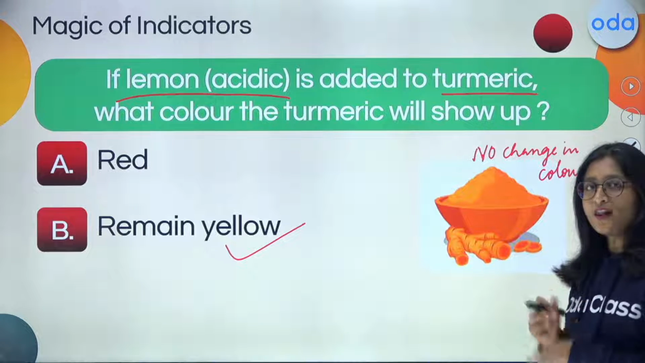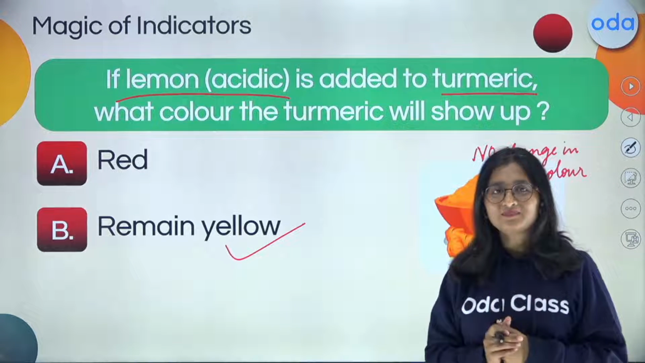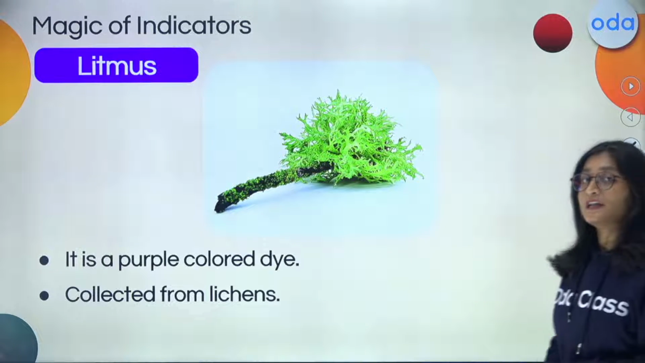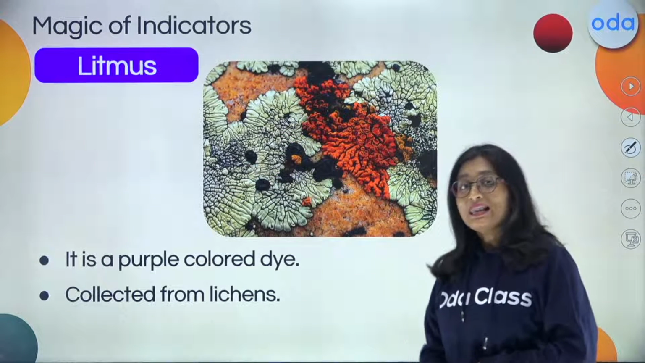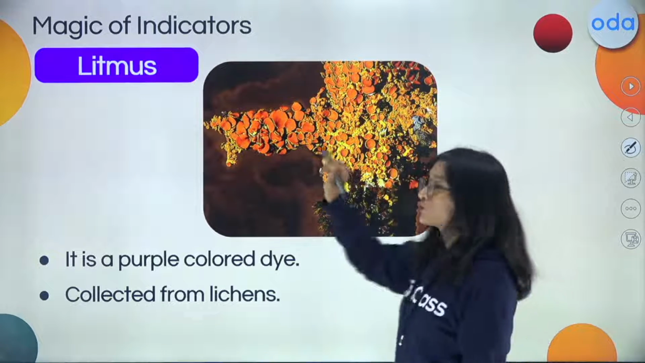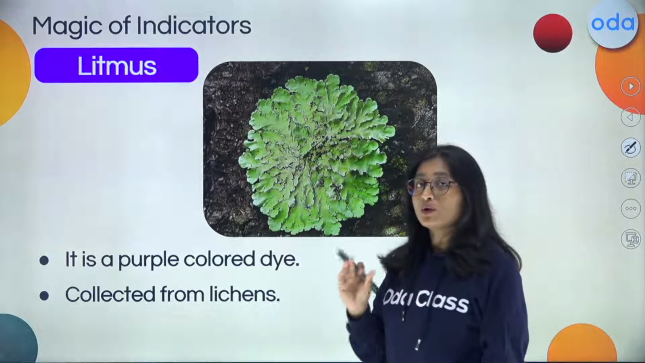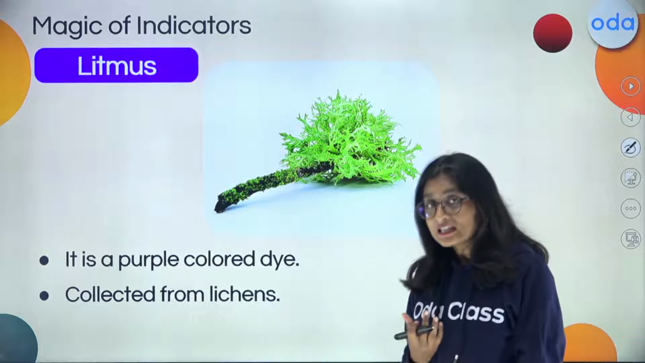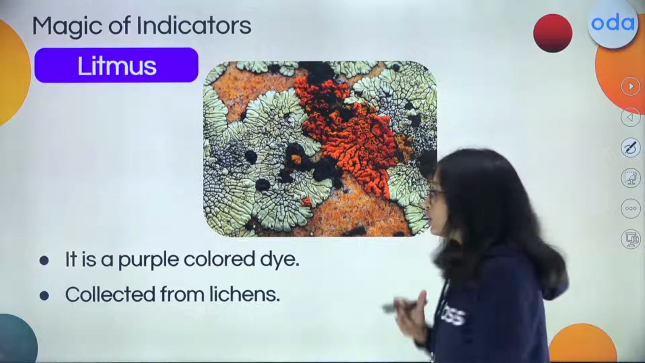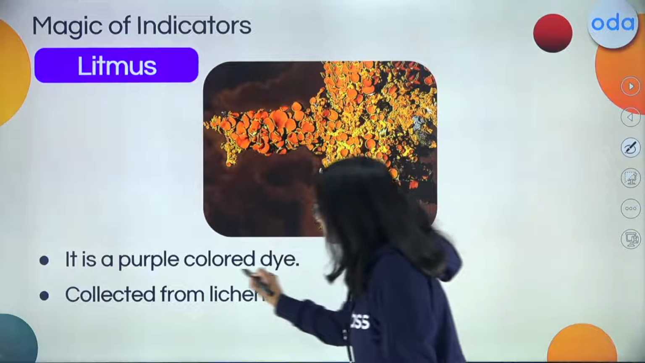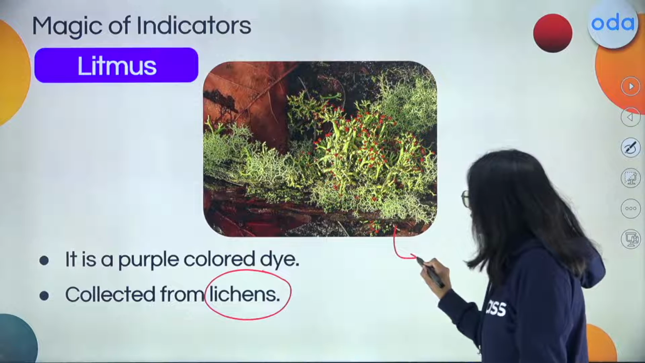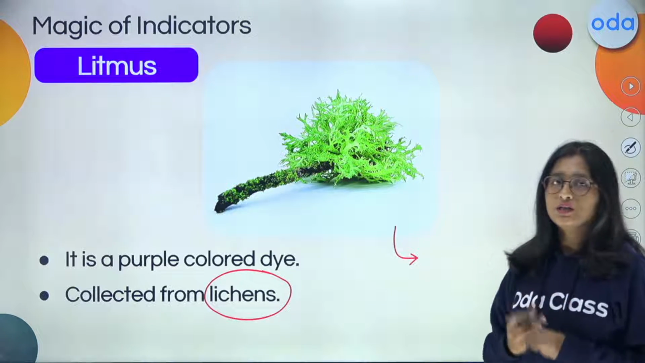Now the next one. How many of you remember the next one? So in the next one, we will find out the litmus, which is derived from the lichen. So this is going to be the litmus, which we derive from nature, and in nature that is known as lichen. Now, what is this lichen? This is going to be the lichen. Now, it is also referred to as a pollution indicator.